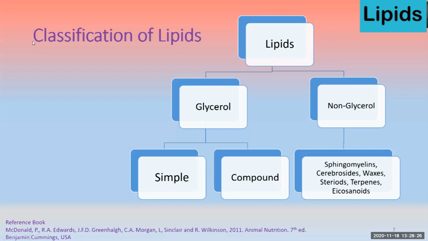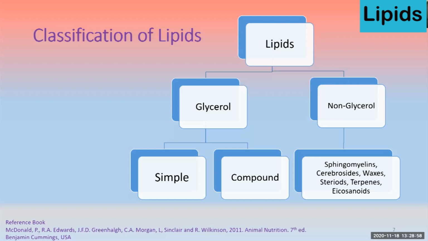Next, this is the classification. Just a little disclaimer: all of the stuff in this presentation is mainly adopted from the McDonald book. I mentioned the reference here, that is Animal Nutrition, 7th edition. So this classification is also from that particular book, and here the classification of lipid is into two main classes. The one is glycerol and the second is non-glycerol based lipid.